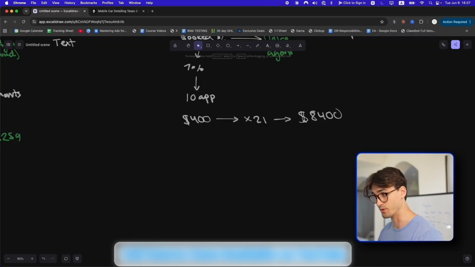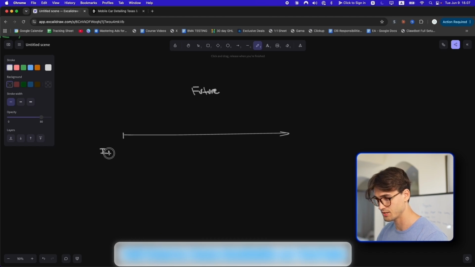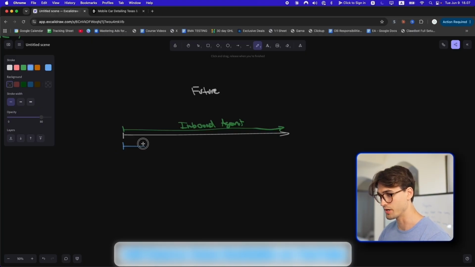What we can later then do with this client, which I want to show you as well. So in the future, we will, of course, always be running this voice agent, right? So the inbound voice agent will just always be running at all times. And then for our lead reactivation campaigns, our two agents, we're going to run a campaign right in the start. I'm going to call that campaign 1. And then we're going to wait a couple of months.